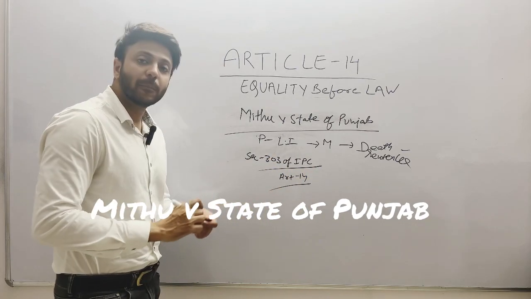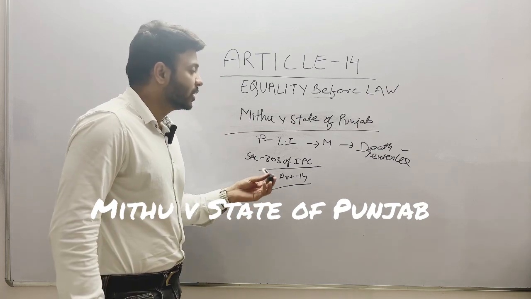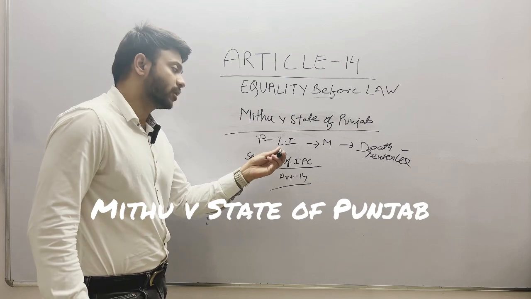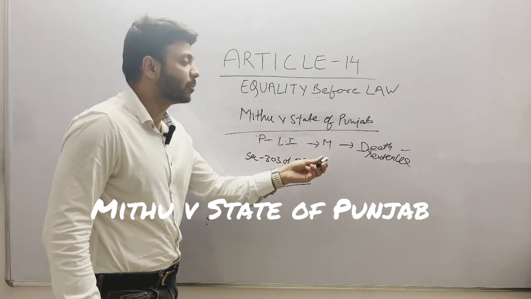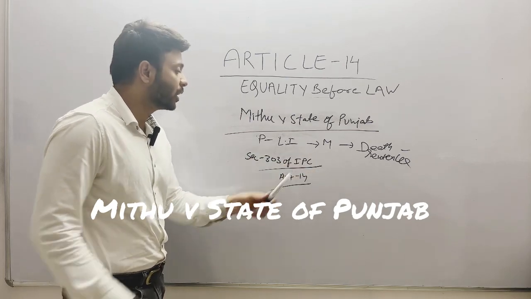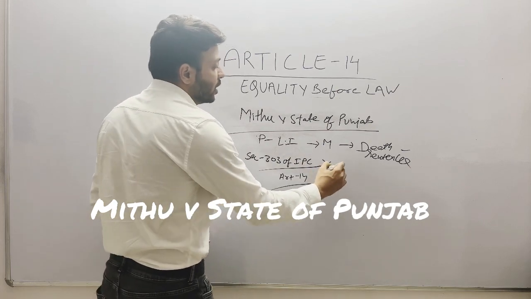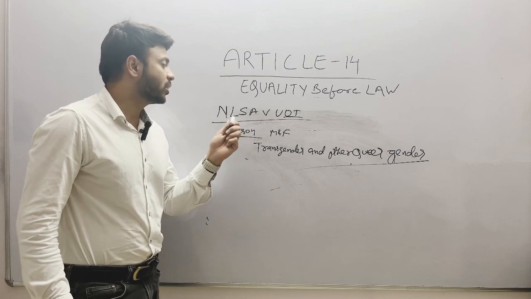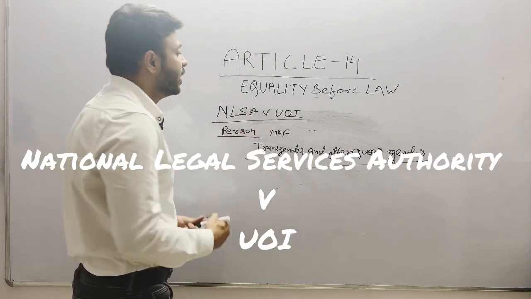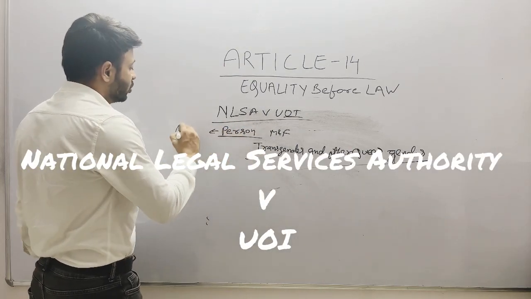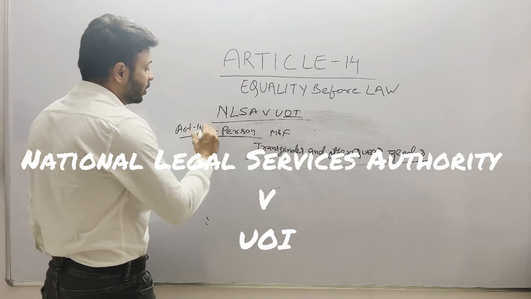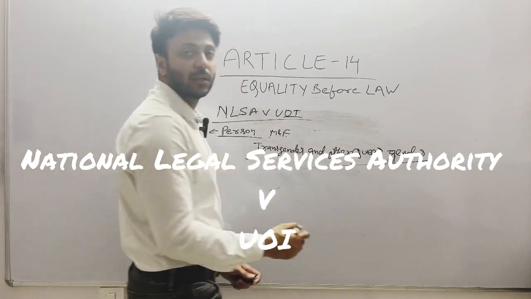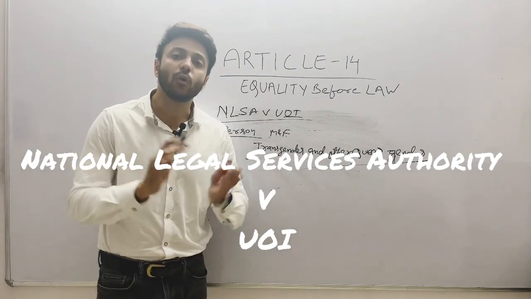Why? Because it differentiates between a normal person who commits a murder and a person undergoing life imprisonment who then commits a murder. So this was held to be violative and section 303 of IPC was struck down as unconstitutional. Another case, National Legal Services Authority versus Union of India, held that the word person used in Article 14 does not only mean male and female, it includes transgenders and other queer genders. It is inclusive of all the genders which we know of.